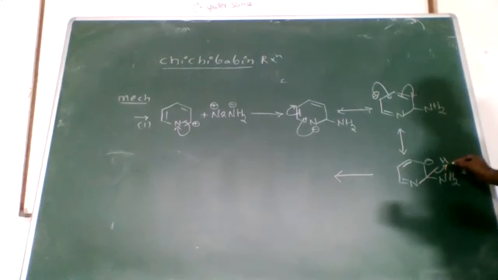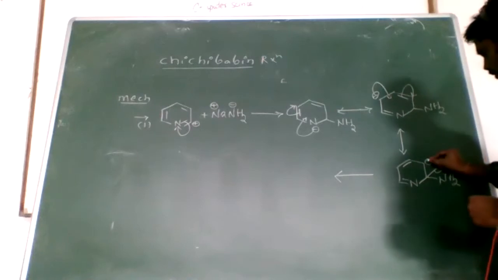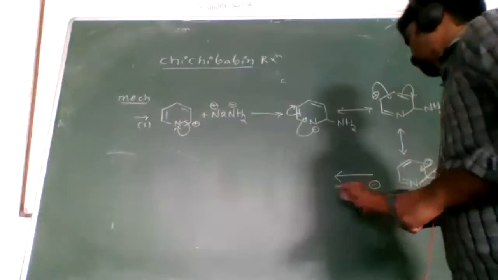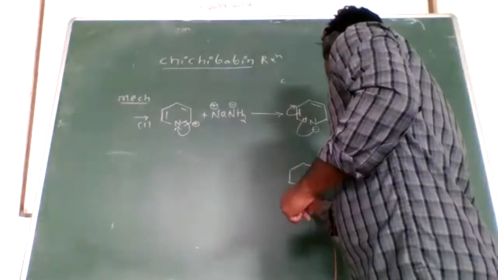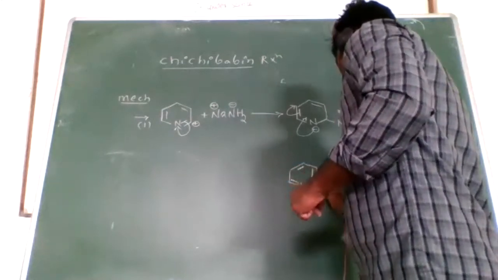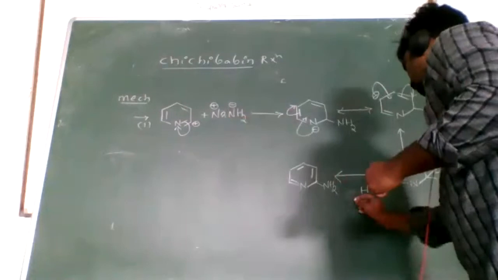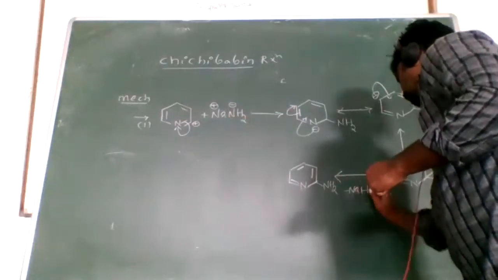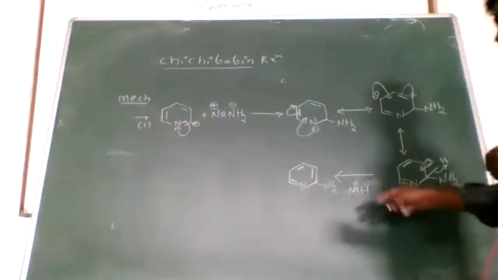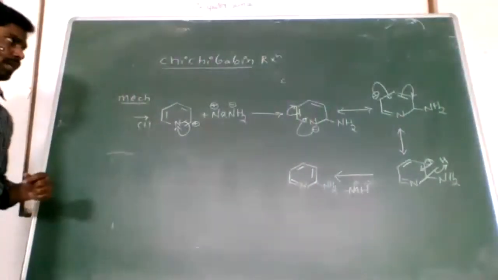So hydrogen is removed as H minus. So when these electrons come to the inside, now minus H minus. So there N double bond, double bond, double bond, NH2. So the sodium is also there. That's why here it forms NaH. H is the minus, Na is the plus. So sodium hydride. So this is the mechanism of the Chichi-Bobbin reaction.